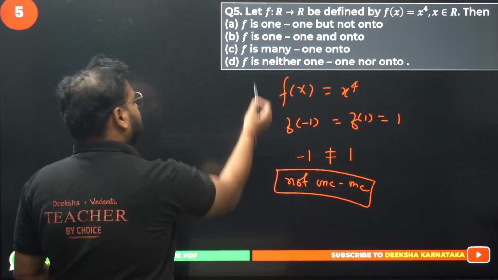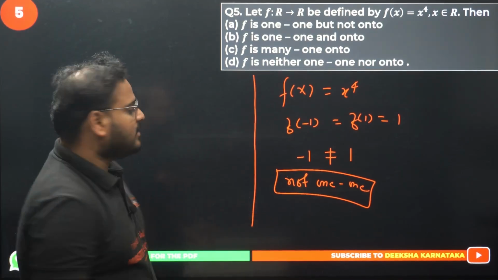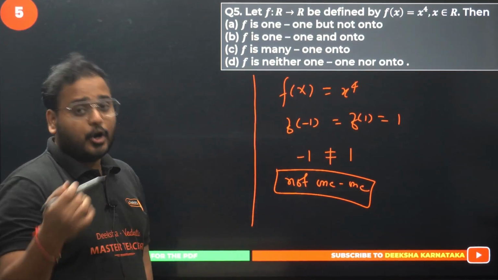Moving on. Moving on is what? Moving on is our onto function.